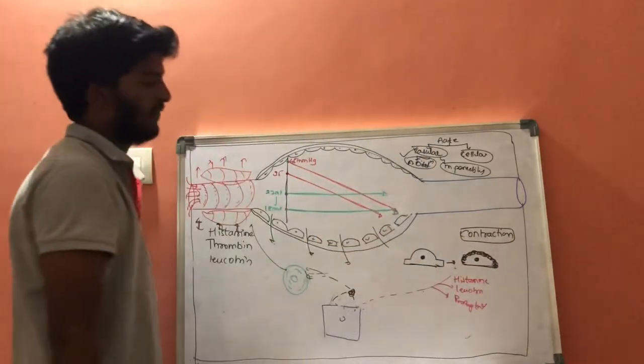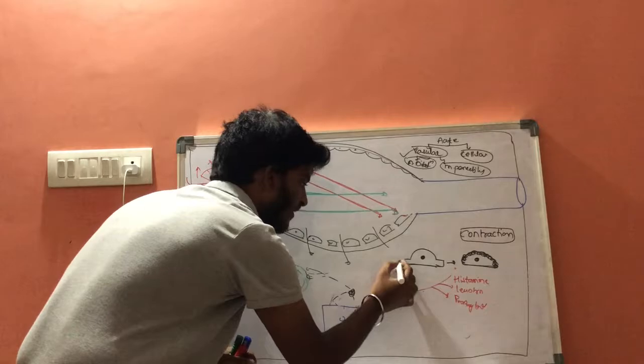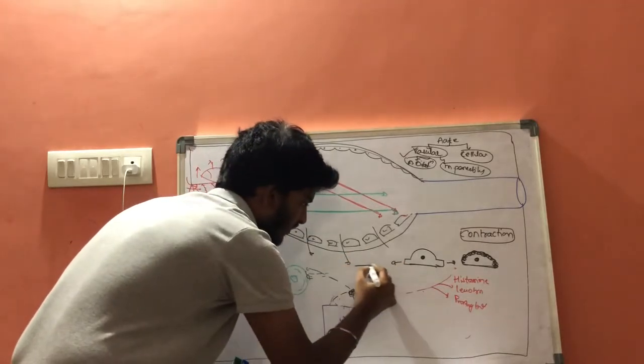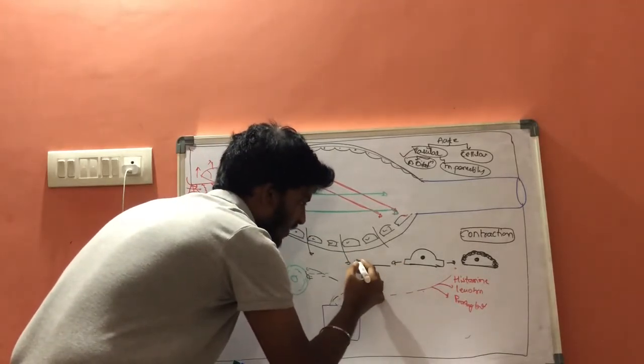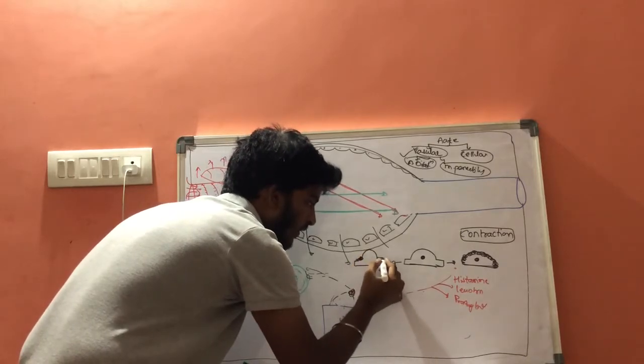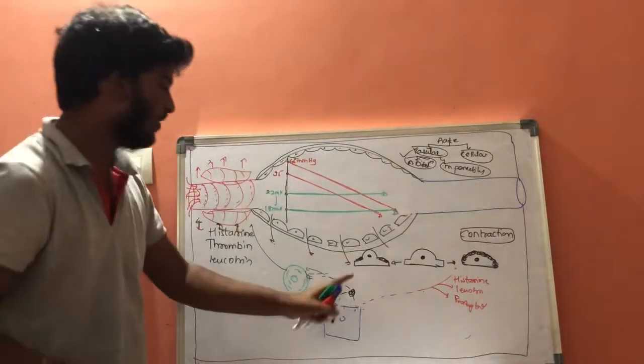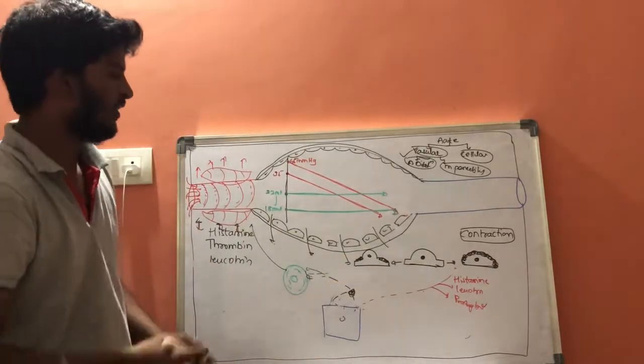This is contraction. And this normal endothelial cell can also show another function. Only the outermost parts will get shrunk, while the center part remains the same.